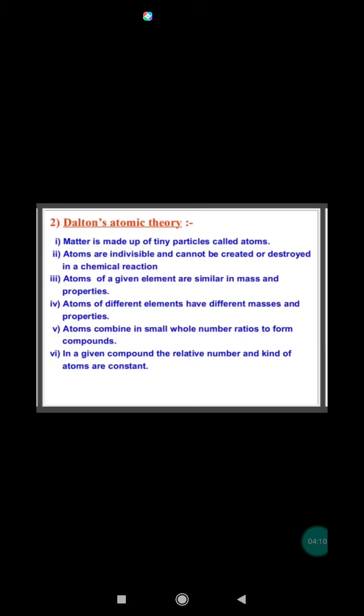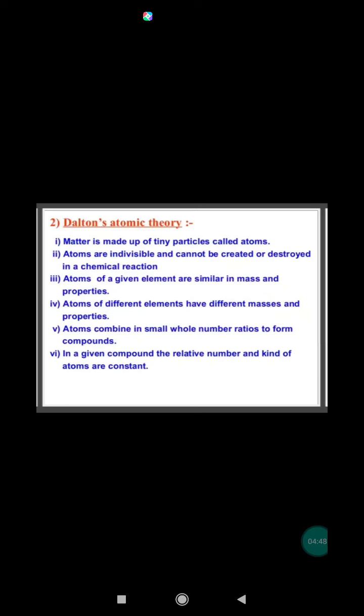Atoms can neither be created nor destroyed in the chemical process. Atoms of the particular elements are identical in all respects. Atoms of one element are different from those of any other element. For example, the atoms of the different elements can be distinguished from each other by the respective masses. Atoms of elements may combine in simple whole number ratio to form compound atoms, later called molecules.